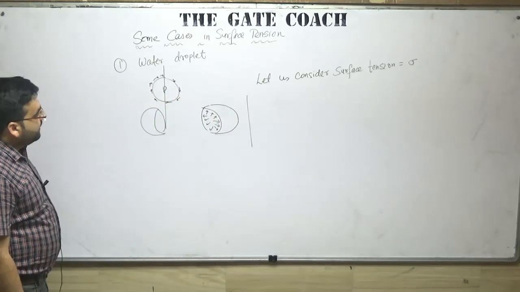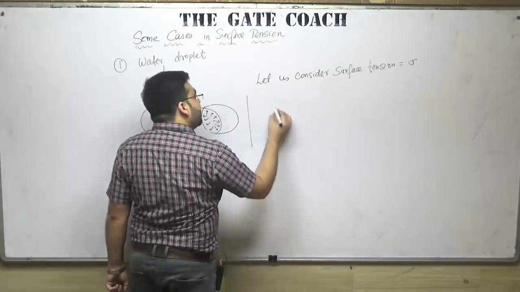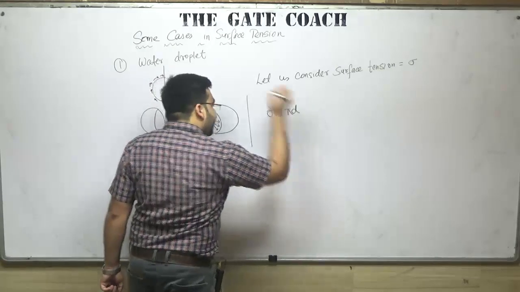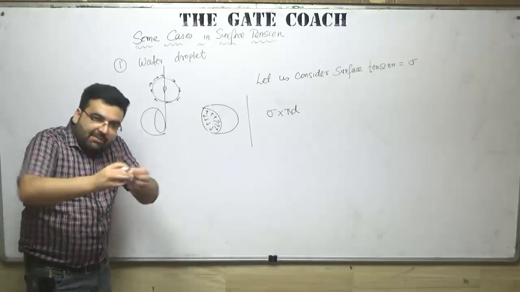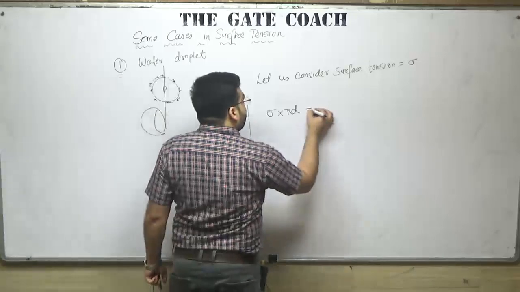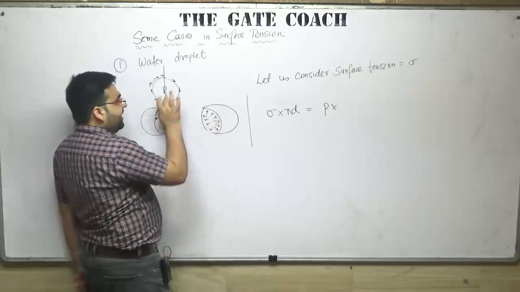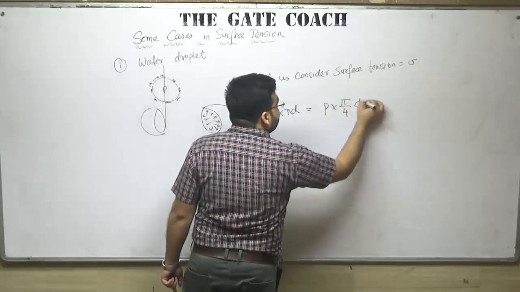This sigma is acting on the surface, so the force is sigma into pi into d. For the equilibrium case, when it is just about to burst, that should be equal to P, the pressure acting, multiplied by pi by 4 into d square.